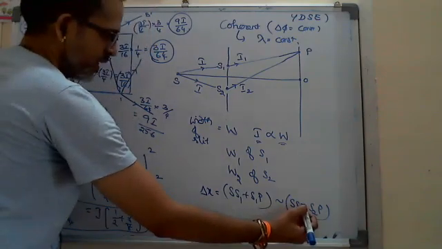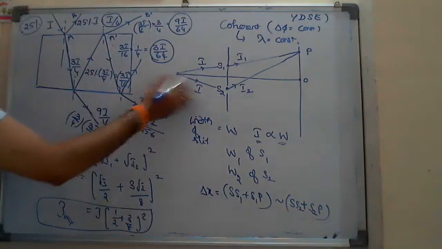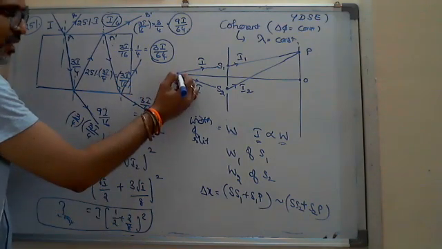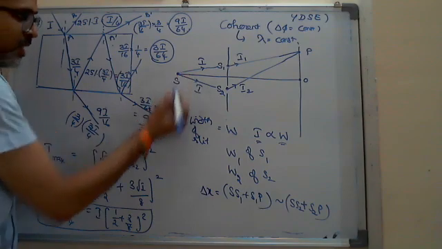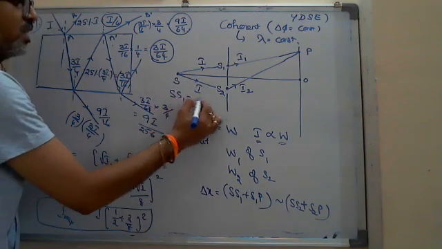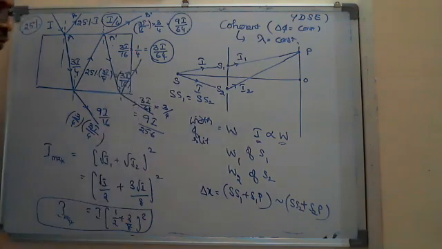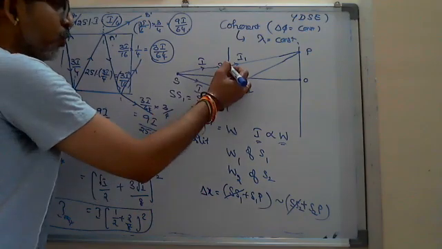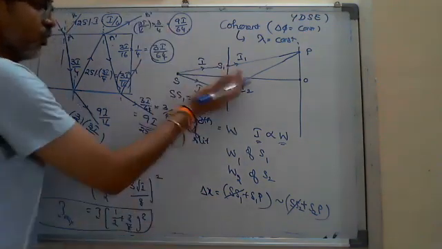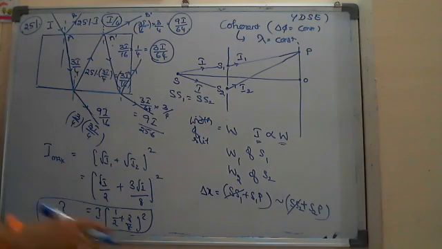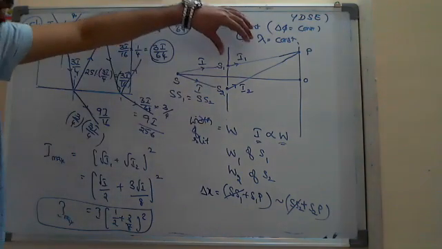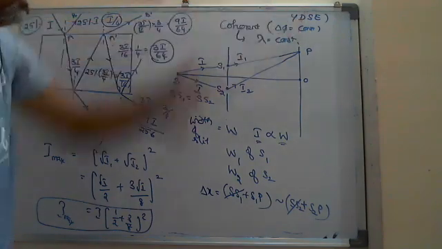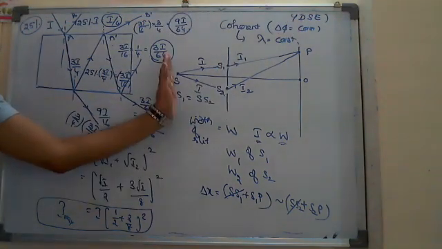Now I think you can understand why I took the source on the perpendicular bisector. If I take the source on the perpendicular bisector, I know SS1 is equal to SS2. So there is no need to consider the path difference before reaching the points S1 and S2 from the source. In basic models, you can start calculating the path difference straight away from here, on the other side, neglecting this part.